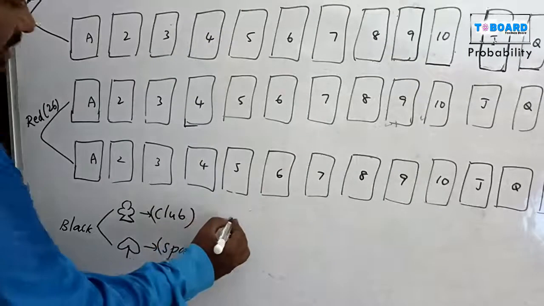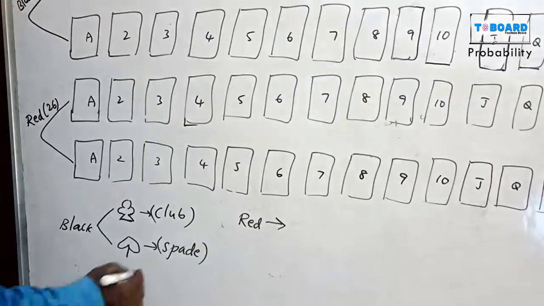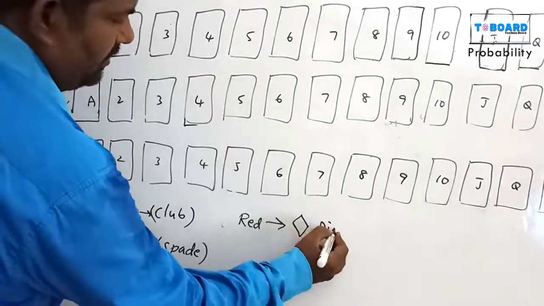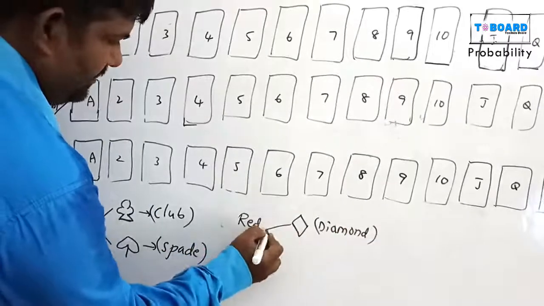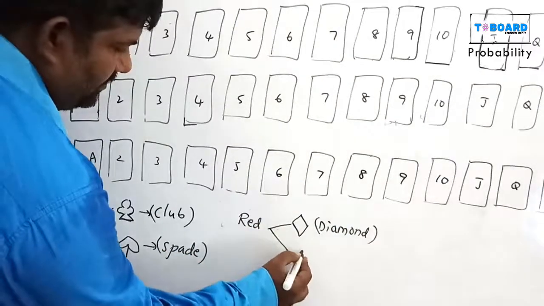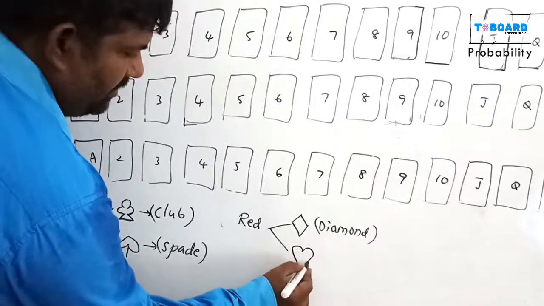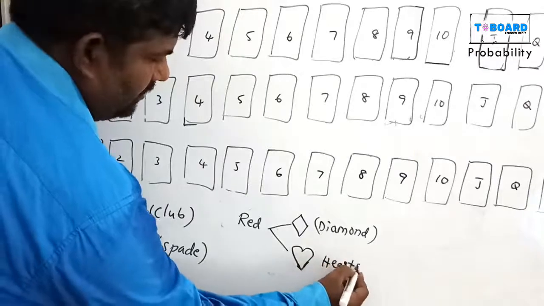The red colored symbols are diamonds and hearts.